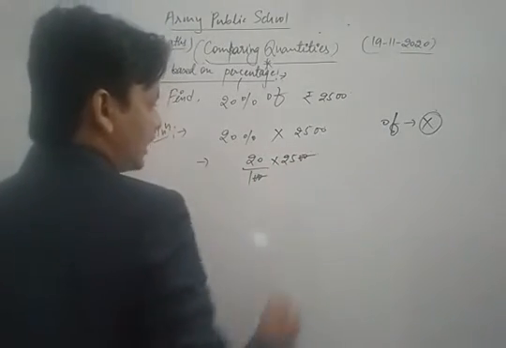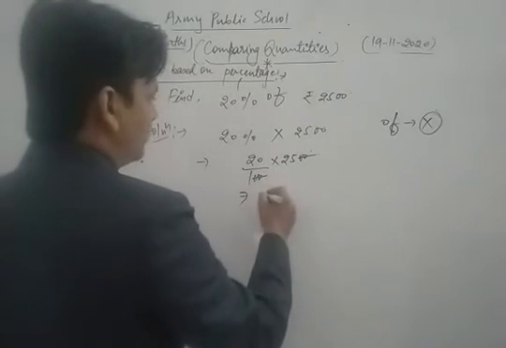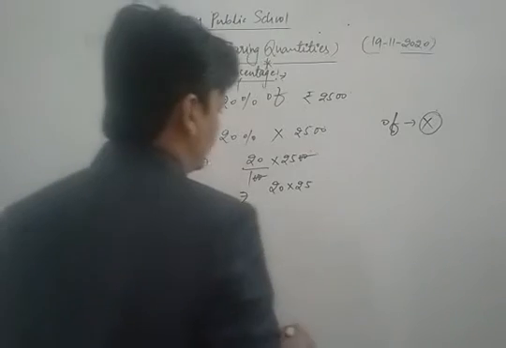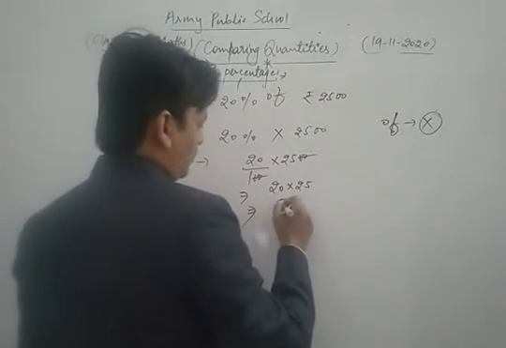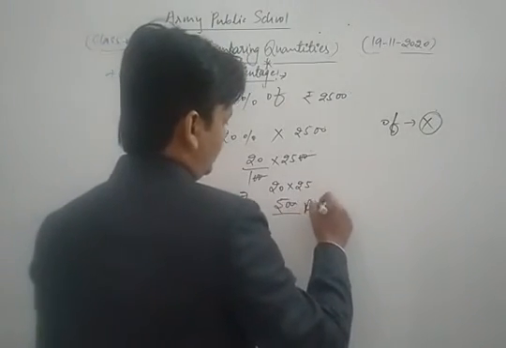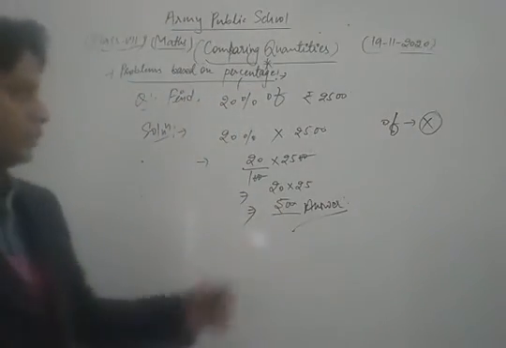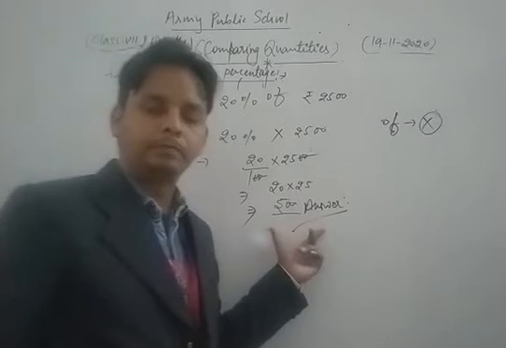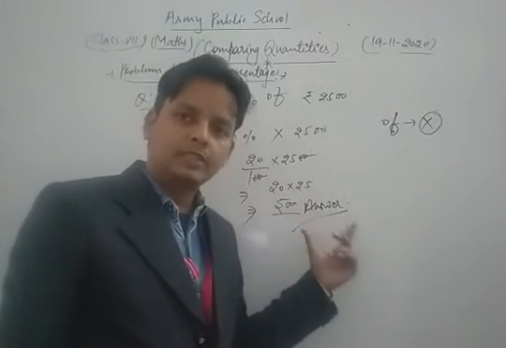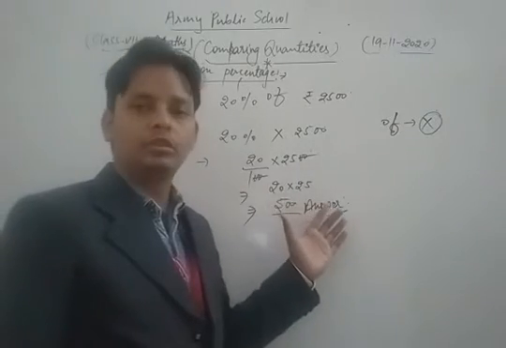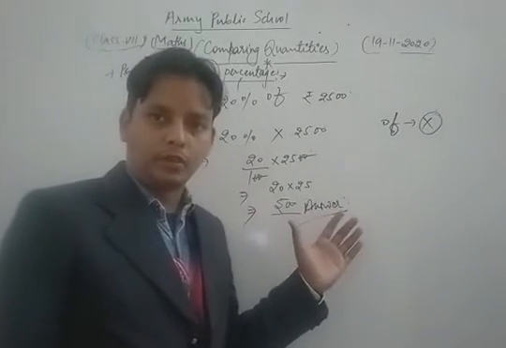Now 20 cancels, so we get 20 into 25, which is 500. This is our required solution of the given question. In this way you can solve each and every question of your NCERT exercise based on percentage. Okay, now